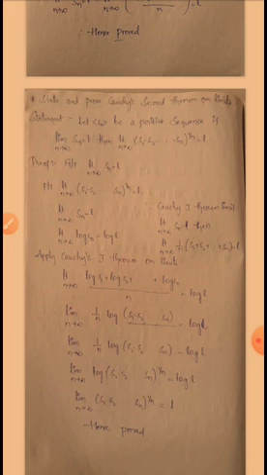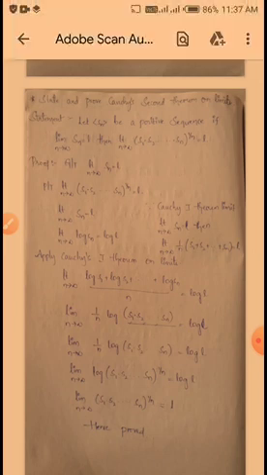So limit n tends to infinity, 1 by n is outside, I am writing 1 by n into (log S1 plus log S2 plus up to so on plus log Sn). Log A plus log B is nothing but log AB. So here log A plus log B like this: log of (S1 into S2 into up to so on Sn) is equal to log L. So limit n tends to infinity 1 by n into log of (S1 into S2 into up to so on Sn) is equal to log L. So here 1 by n into log (S1 S2 up to so on Sn) is nothing but limit n tends to infinity log of (S1 S2 up to so on Sn) whole to the power of 1 by n is equal to log L.